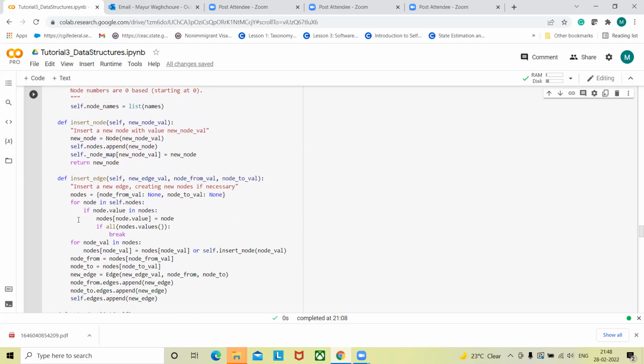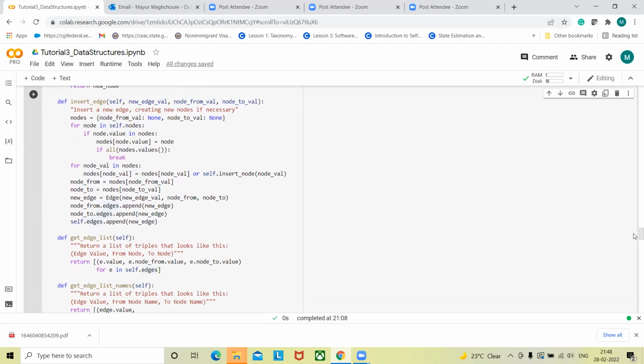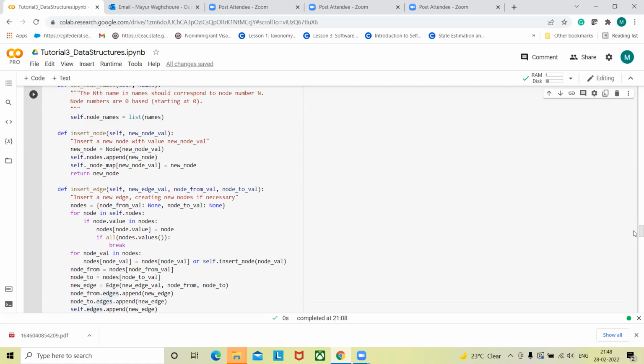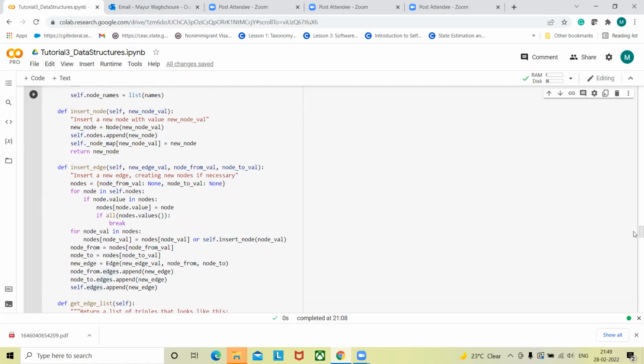Then there is inserting an edge. We need to mention where exactly this node is starting and where exactly the edge is ending. Once we are sorted about that, with those values we can create a new edge, and that edge will be added to our edge variable. That's how we keep track of all the edges we have. So now we are sorted about all the nodes, all the edges, and all the node names. We know how to define the name of all the nodes, how to add a node, and how to add an edge.